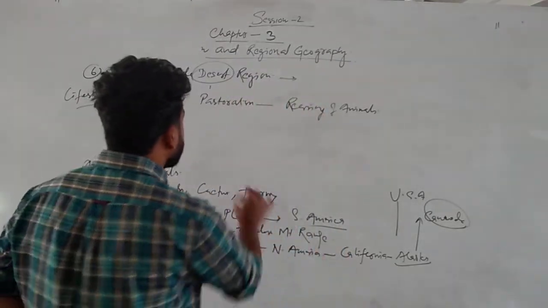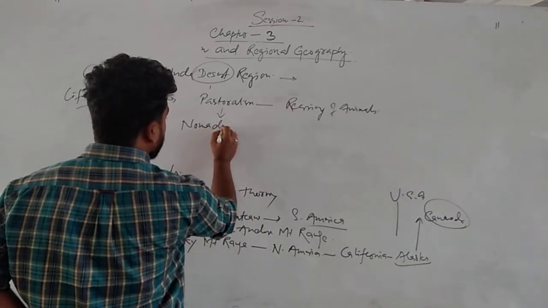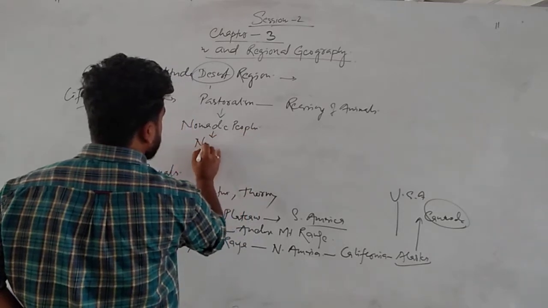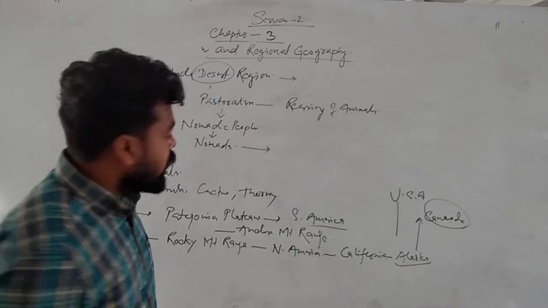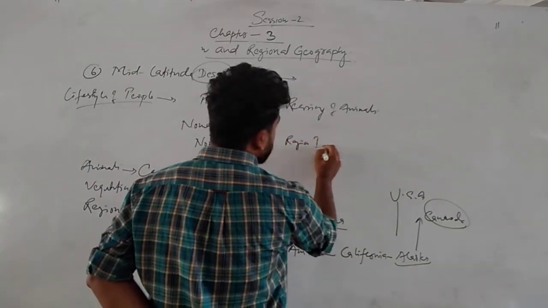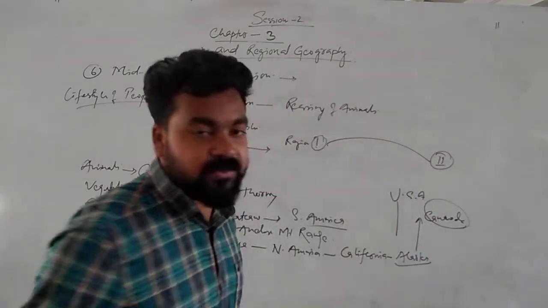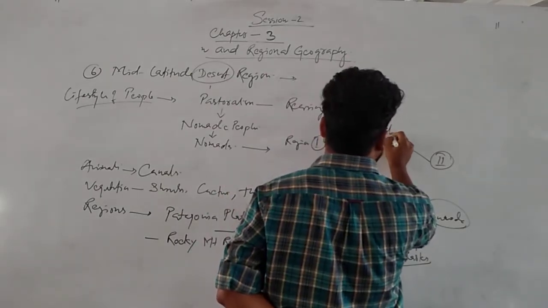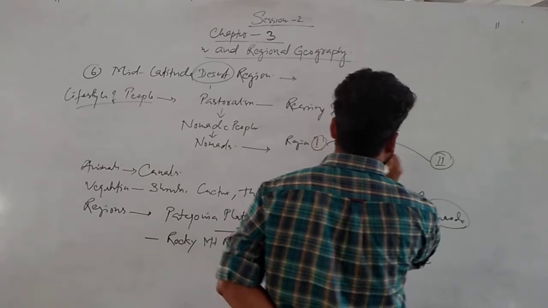Generally, those people involved with pastoralism are called nomadic people, or nomads. Why are they called nomads? Because they move from region to region with the animals due to change of seasons.